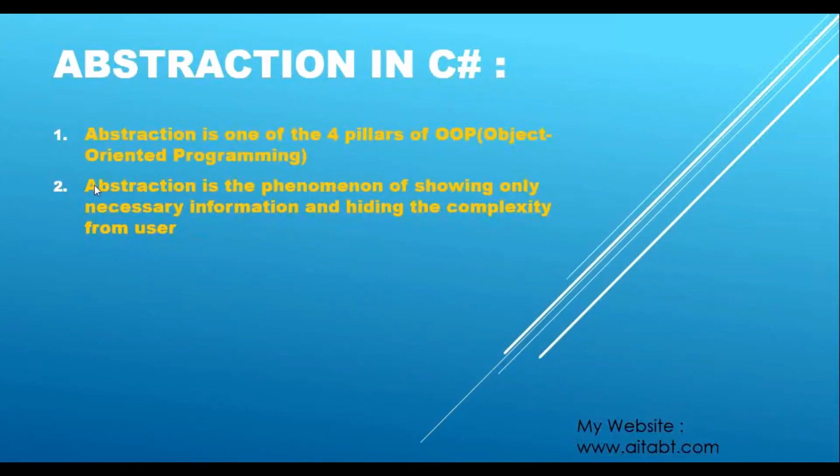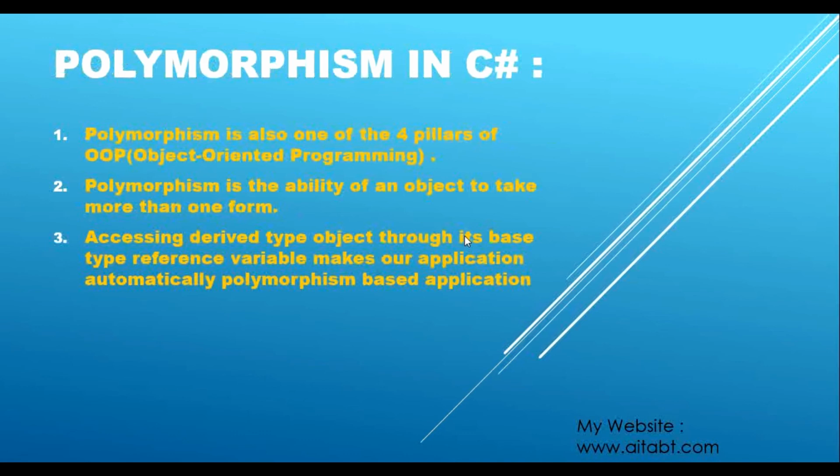And that's what it says. Abstraction is the phenomenon of showing only necessary information and hiding the complexity from the user. Now what is polymorphism in C#? Polymorphism is also one of the 4 pillars of OOP that we have discussed at the very start. And polymorphism is the ability of an object to take more than one form.